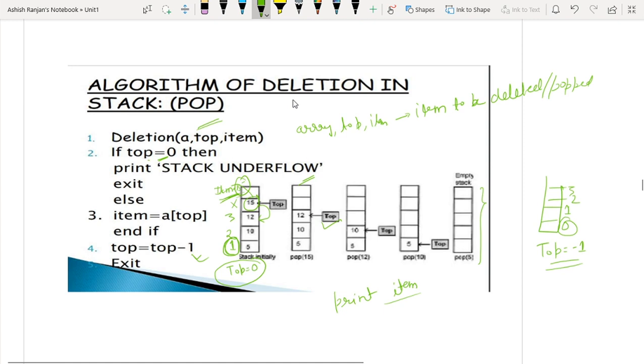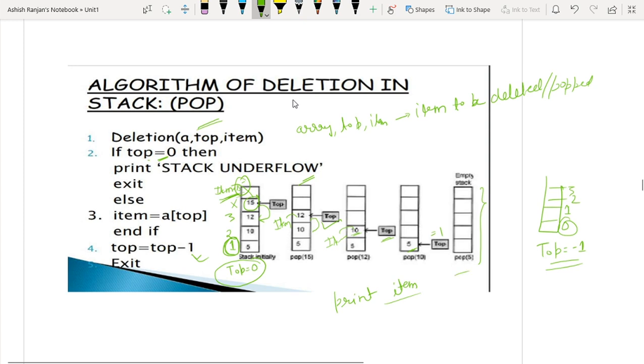Similarly, I want to delete 12. So 12 will come inside the item, and I will decrease the top by 1. Similarly, I want to delete 10. So 10 will come inside the item. So at each iteration, I am deleting one element. And finally, when I have a single element, top will indicate 1.